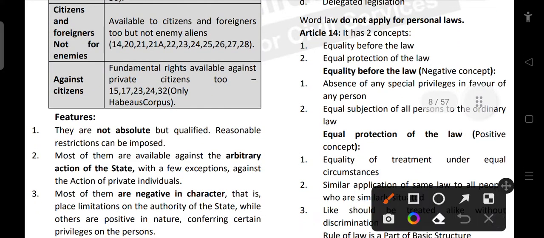In Article 32, we can use this particular fundamental right against private individuals only for habeas corpus alone, not for other writs.